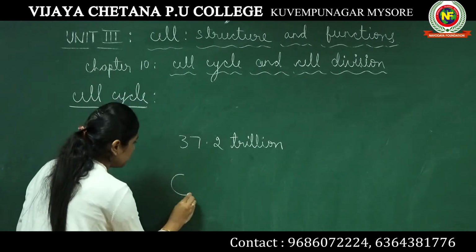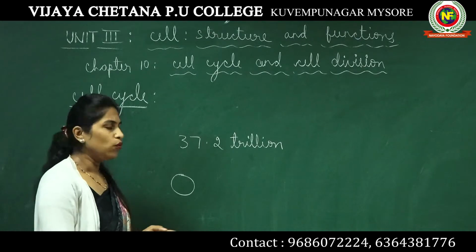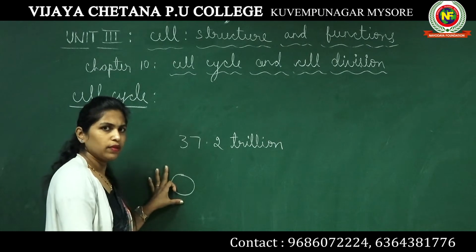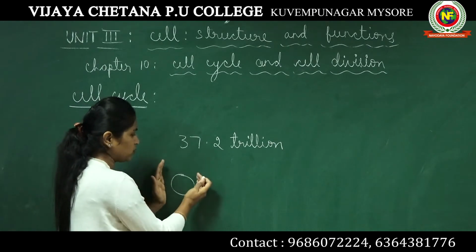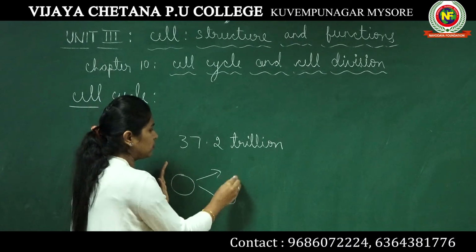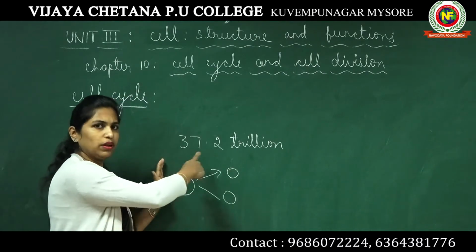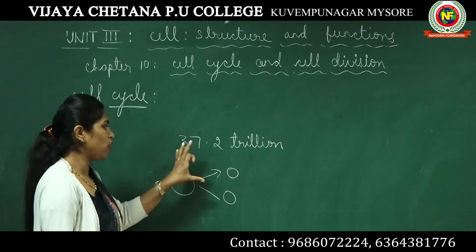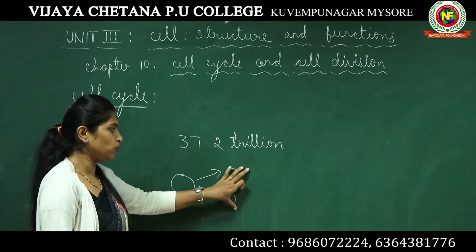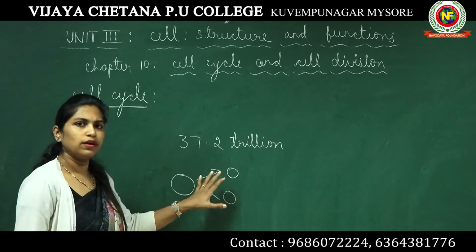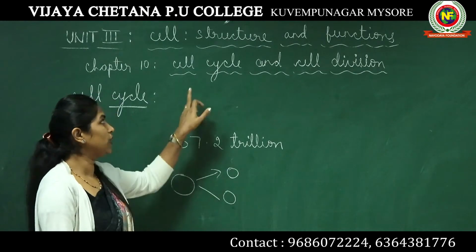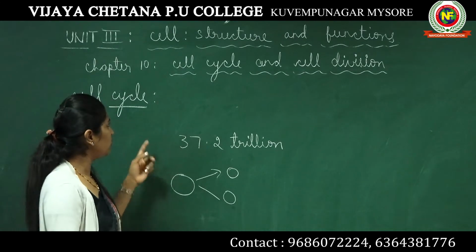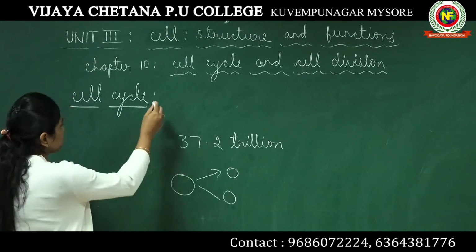One cell is formed, and all the processes that take place inside the cell from the time it is formed till the time it divides into two, all the phenomena or events taking place between a cell being formed and dividing into two daughter cells, together can be considered as the cell cycle. Now let's study in detail about the cell cycle.